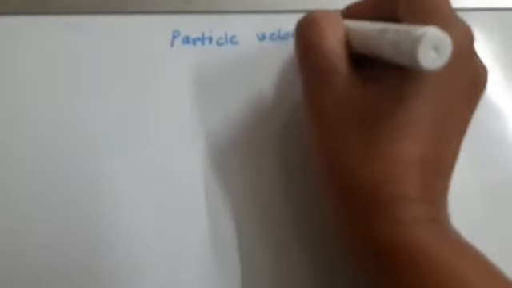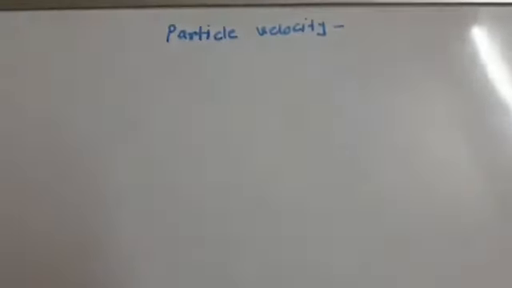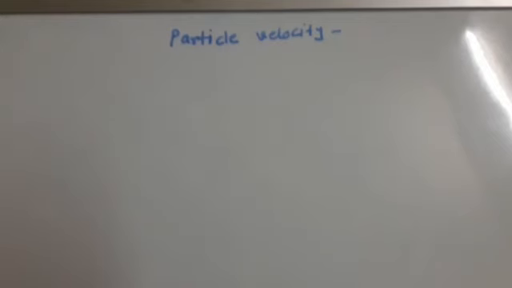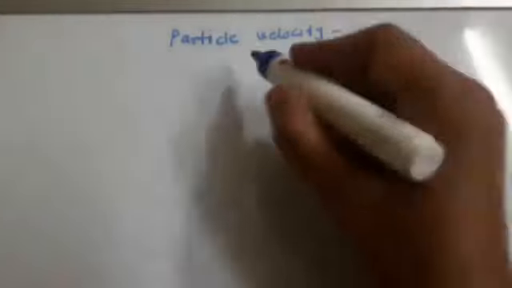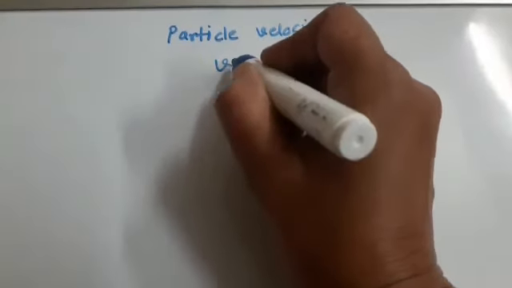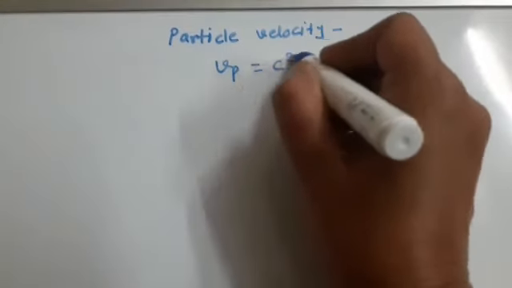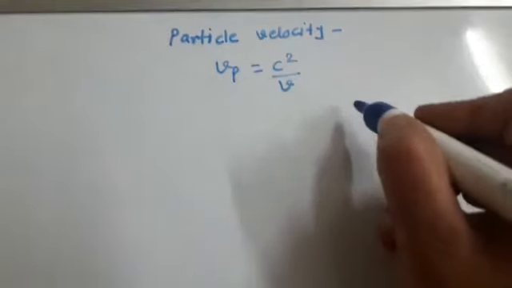Now we will see the particle velocity. The velocity with which the particle travels is known as the particle velocity. According to equation 7, Vp is equal to c square by v.